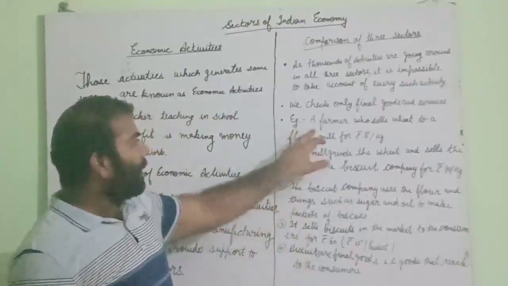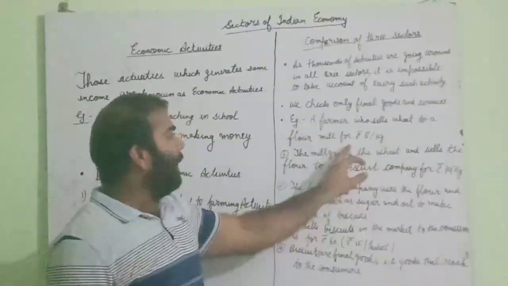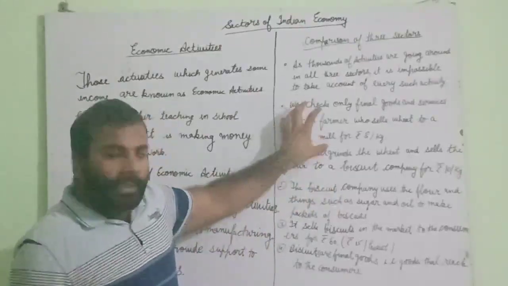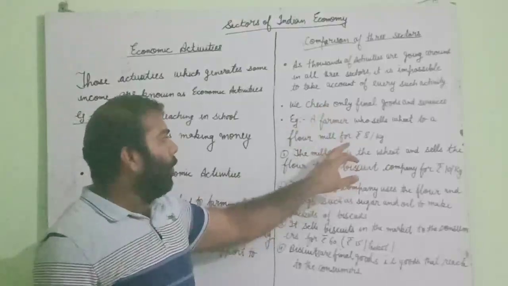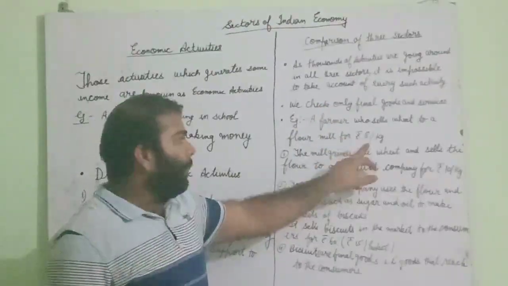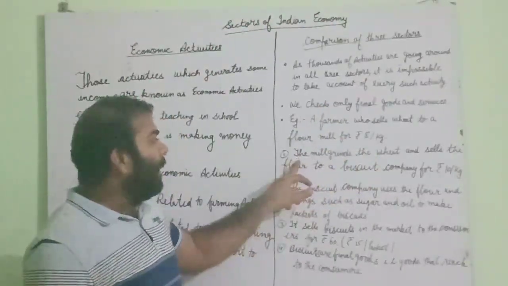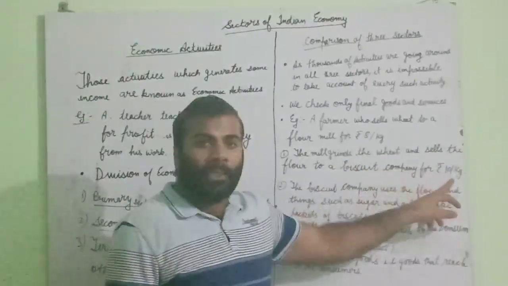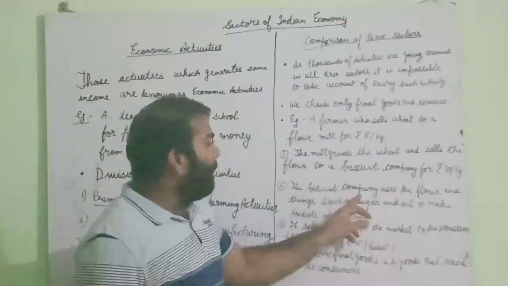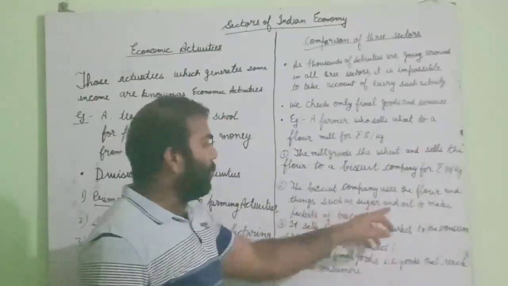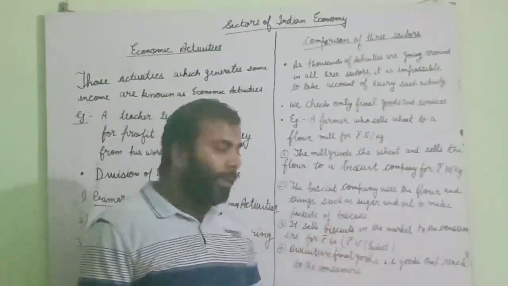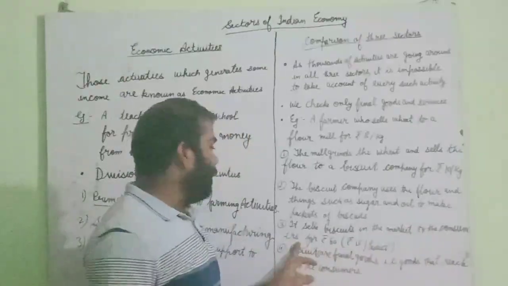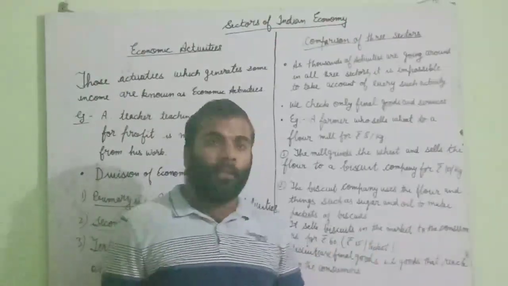For example, a farmer sells wheat to a flour mill at ₹8 per kg. What did the farmer do? A farmer has sold his wheat to a flour mill at the rate of ₹8 per kg, and the mill grinds the wheat and sells the flour to a biscuit company for ₹10 per kg. The biscuit company uses the flour and things such as sugar and oil to make packets of biscuits. It sells the biscuits in the market to the consumer for ₹60 and ₹15 per packet.